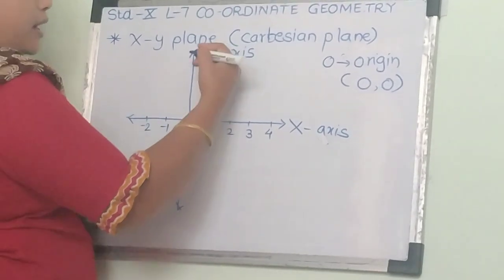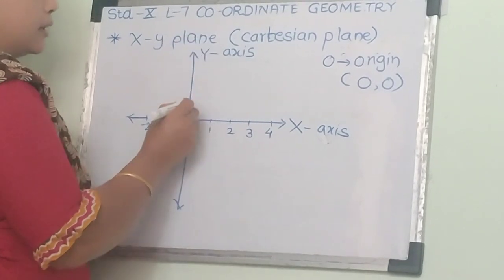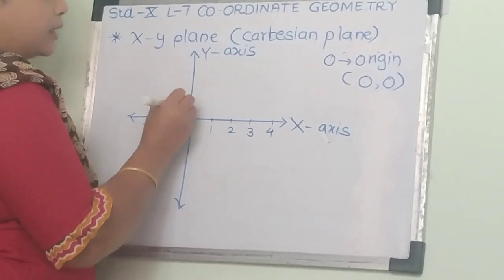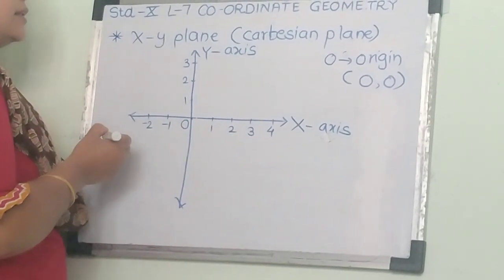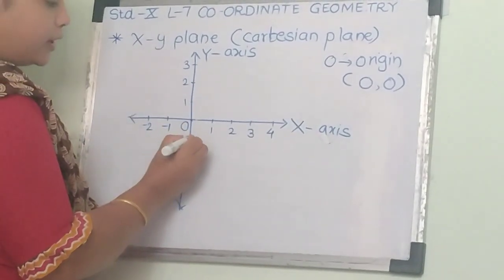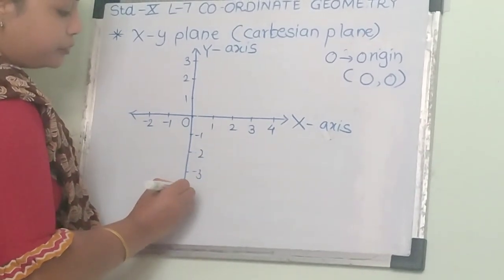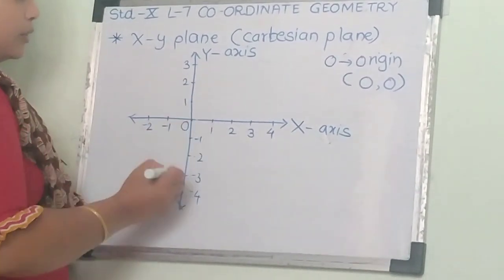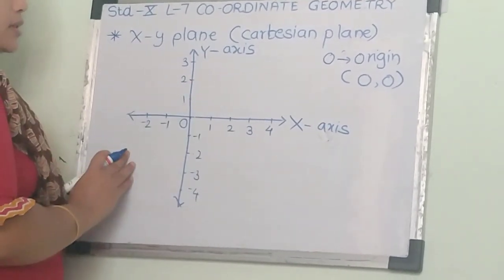Similarly, for the y-axis, from the origin upward, the coordinates are positive, and downward from the origin, they are negative. In this way your plane is structured.